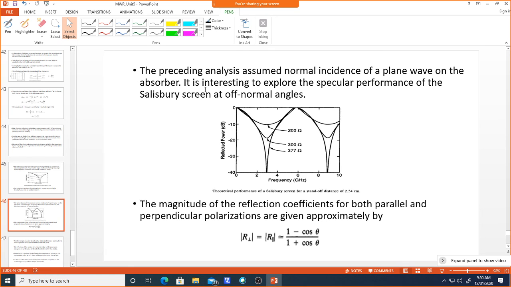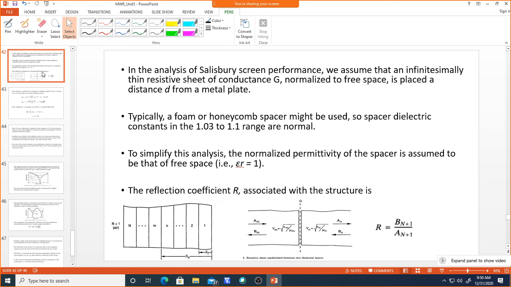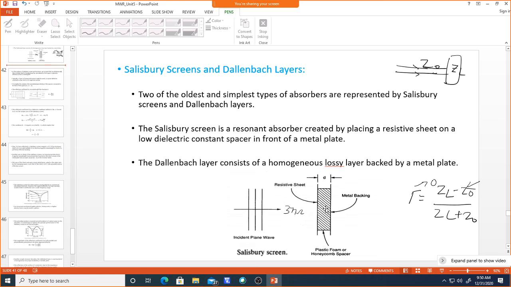Now the preceding analysis assumed a normal incidence plane wave on the absorber. It is interesting to explore the specular performance of this Salisbury screen at normal and off-normal angles. This is the incident wave which is exactly perpendicular. Now we can use other angles like this.